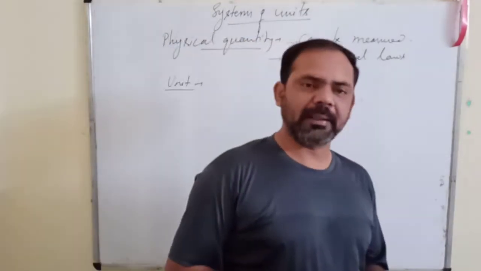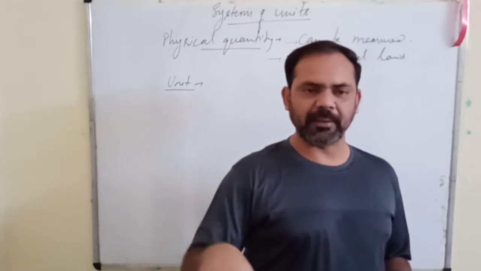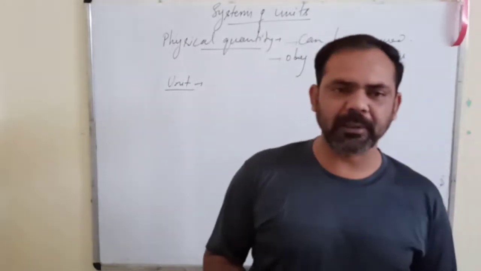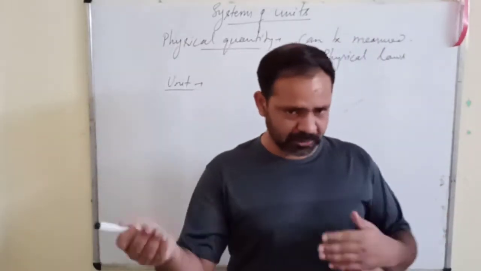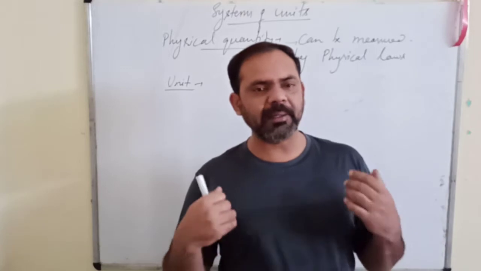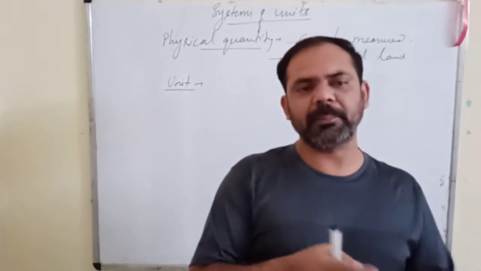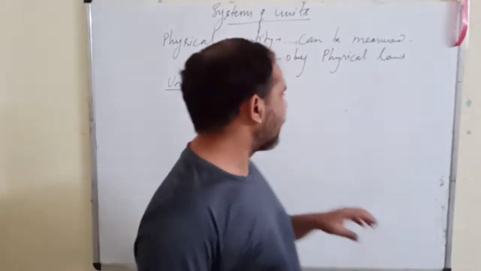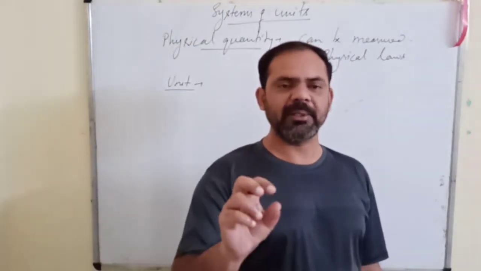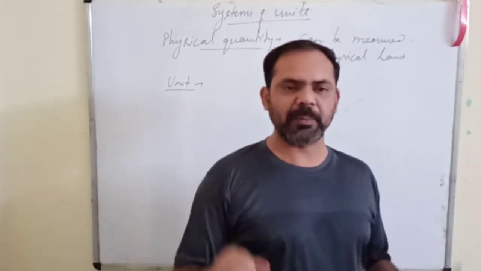Suppose we are measuring the length in terms of meter or centimeter. So meter, what is meter? Meter is a kind of standard. We know the length of 1 meter, and suppose we want to find out the length of a room or the distance between two poles. Then we use that meter and find out how many times that unit is involved in the measurement of that particular quantity. So that is called a unit. Any standard which is used to measure the quantity. Standard means it has to be well defined and its exact measurement must be known.